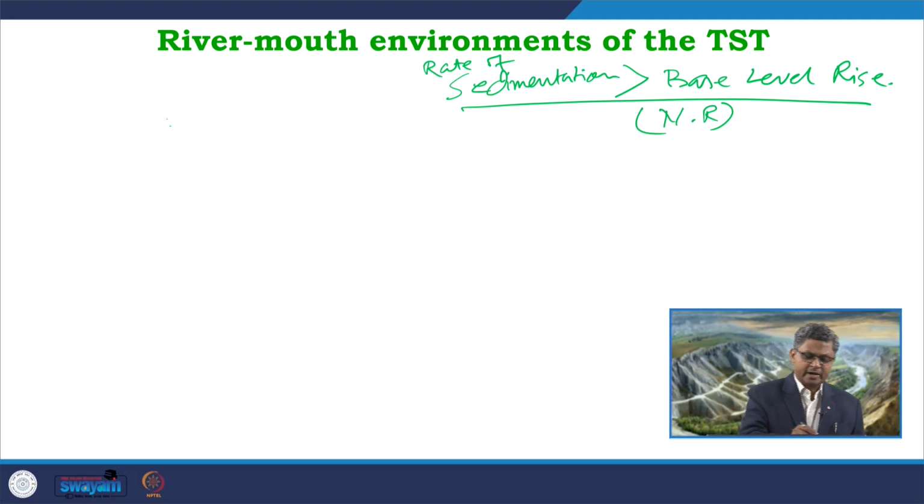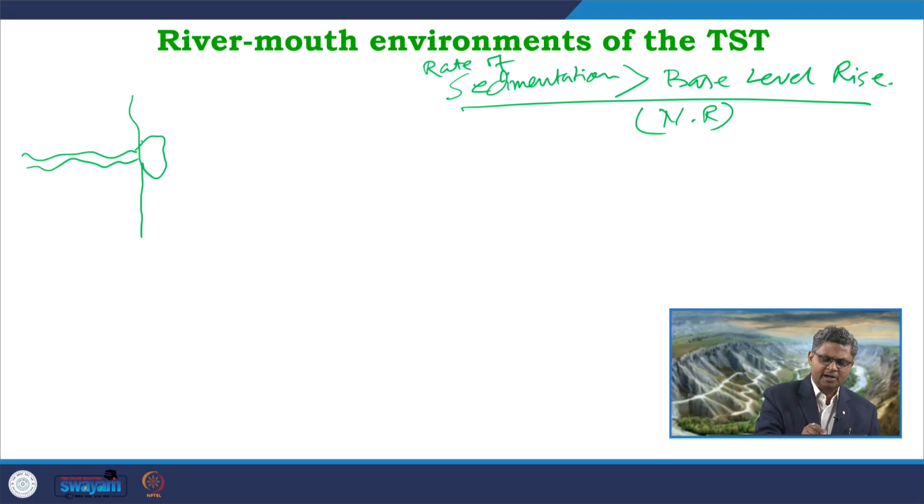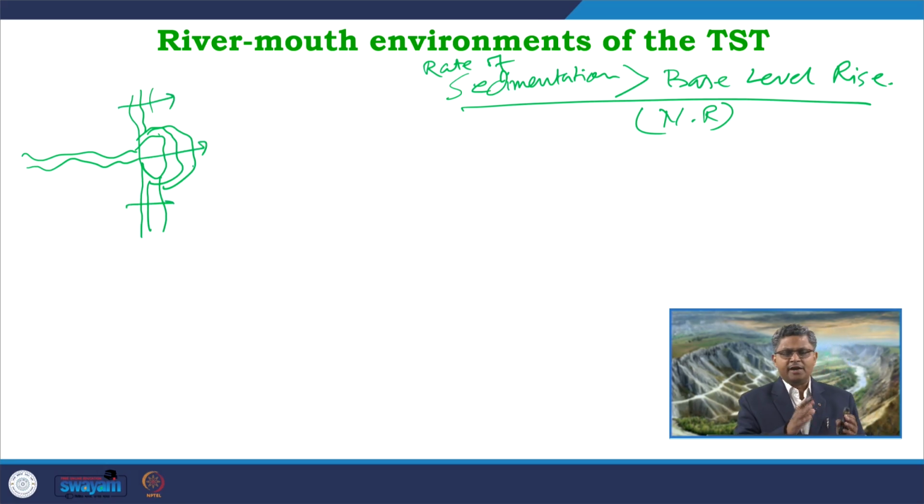So, in such condition what happens? If this is the coastline, this is the strand line, the shoreline, then a river may be coming over here, and this river will form a delta over here, and this delta will gradually prograde. Along with that, the strand line will also prograde in this direction. So, the entire system will be prograding: a prograding delta front, a prograding delta plain, a prograding mouth bar, which is a typical case we see in normal regression during LST or HST.